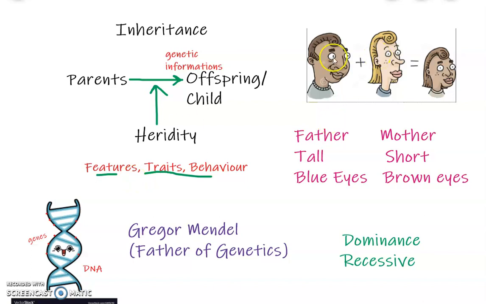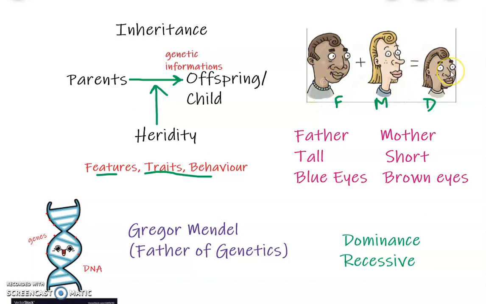On the right hand side we can see an image of a parent and the child. If we mark him as the father and her as the mother, she is definitely the daughter. We can see that father and mother have very different features, like the color of the hair, the skin color, nose shape, lip shape, and eye size. These are different in both of them.